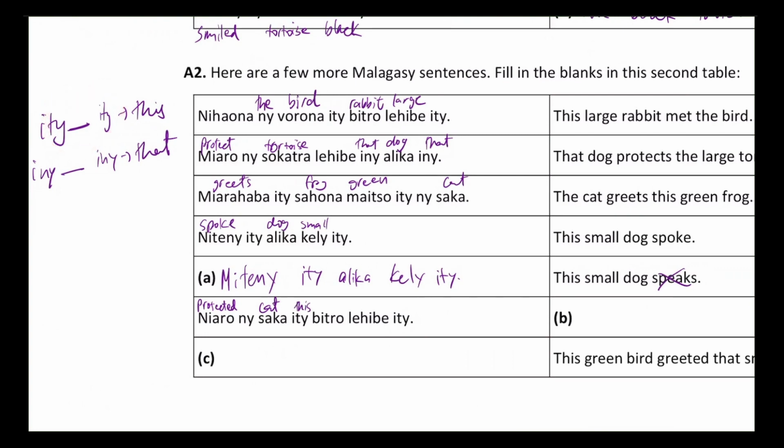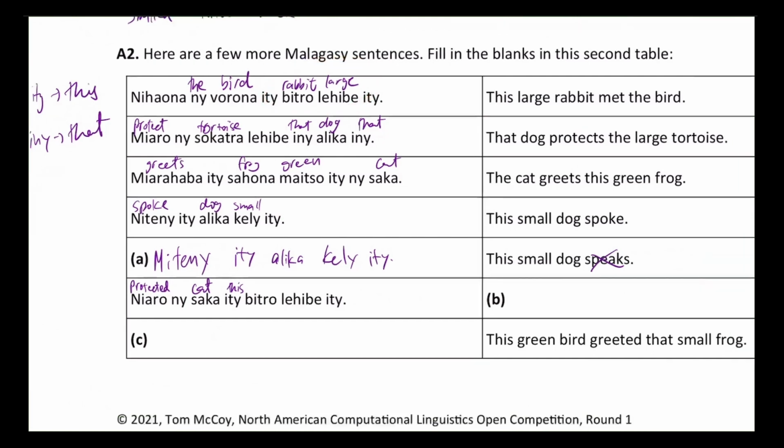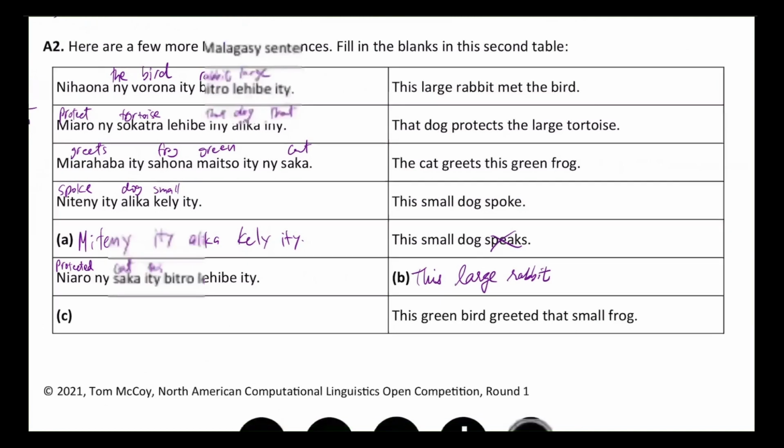And then the last one, we're trying to find the subject, because the subject is always at the end of the sentence, which is bitro lehibe. If we just scan, we see bitro lehibe, the exact same phrase written over here, which is rabbit large. So I'm not going to write that down, I'm just going to write it over here. This, because it's iti and iti. And then we had rabbit large, which becomes large rabbit. Then we're going to have the verb. The verb we deduce is protected.